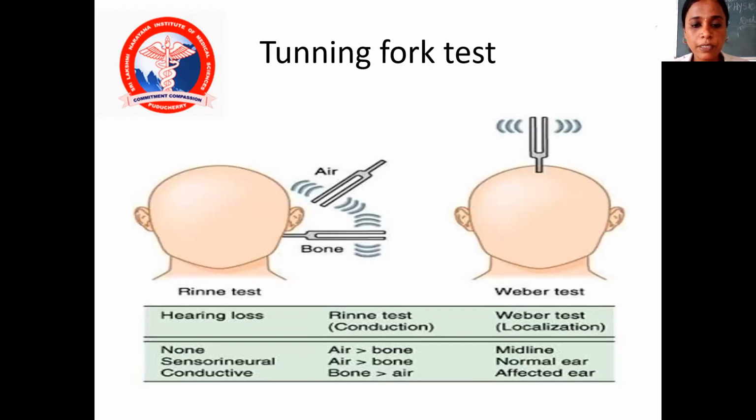In Rinne's test, air conduction is better than bone conduction, so it is normal. The same is seen in sensorineural deafness, whereas in conductive deafness, bone conduction is better than air conduction. In Weber's test, if it is midline, that is normal. If it is lateralized towards the normal ear, that is sensorineural. If it is lateralized towards the affected ear, it is conductive deafness.